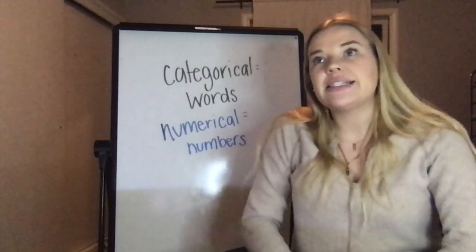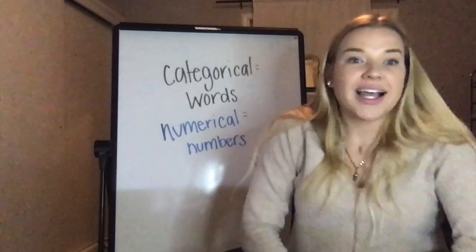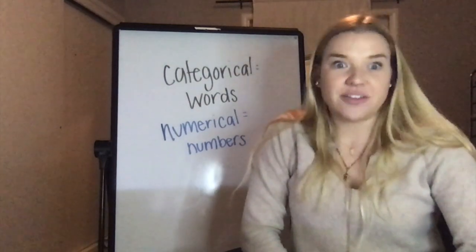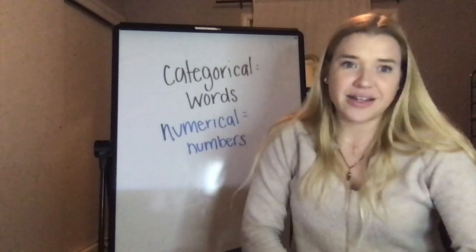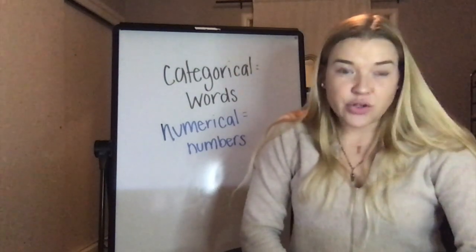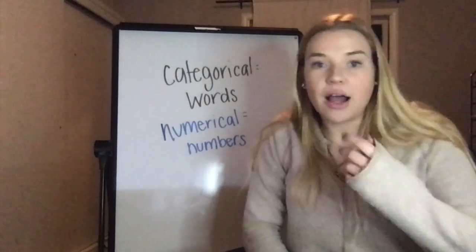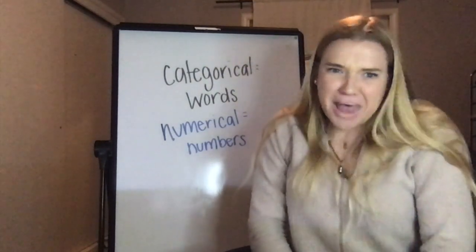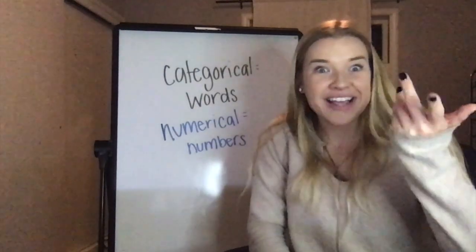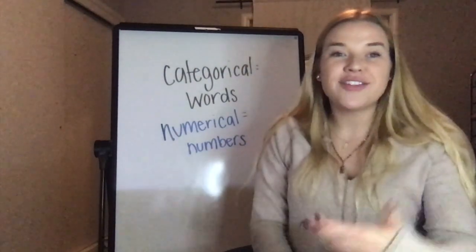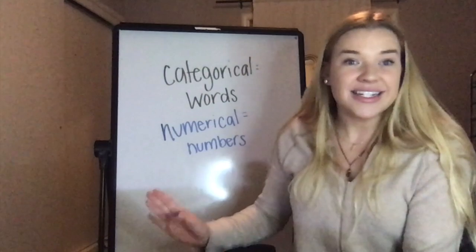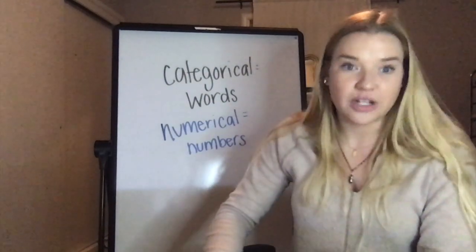Versus if I said something along the lines of, what color are the eyes of the kids in my class? Or what color are the eyes of the kids at Rob Road? If I ask you your eye color now, you're probably going to tell me blue, green, brown, hazel, right? All of those are words, so that is an example of a categorical question.